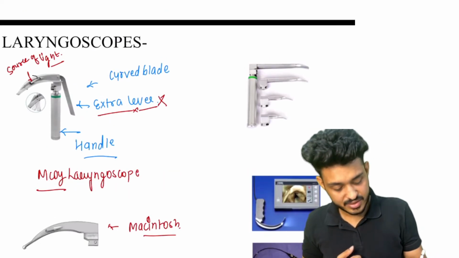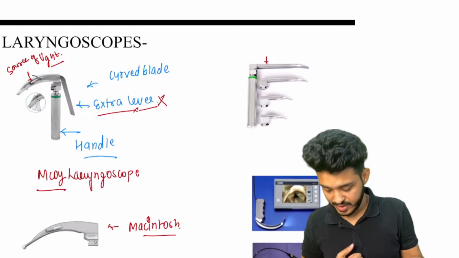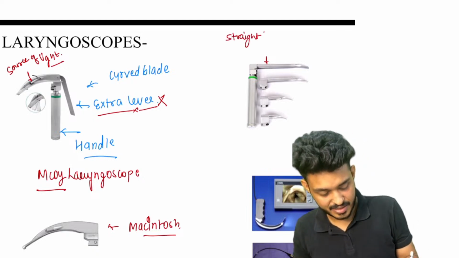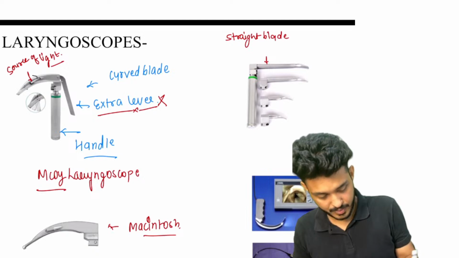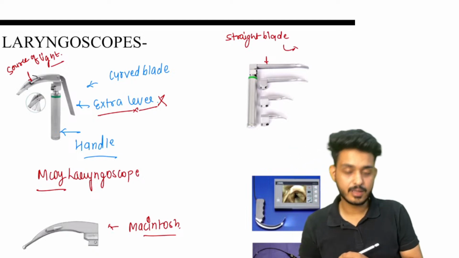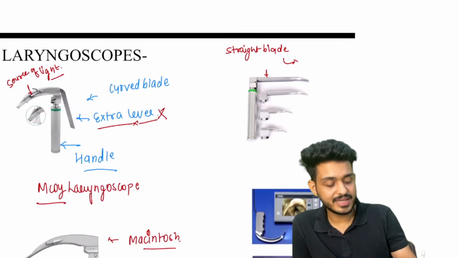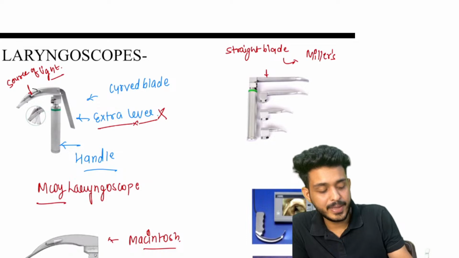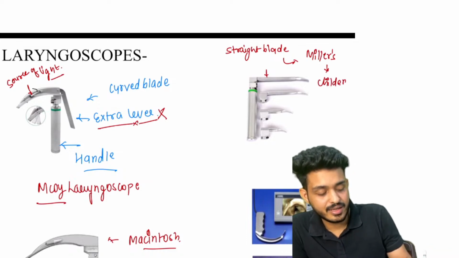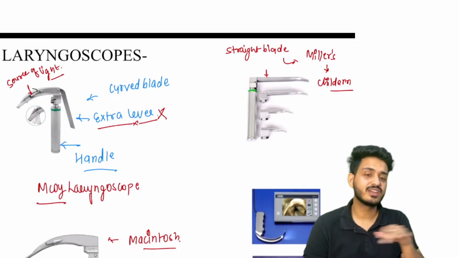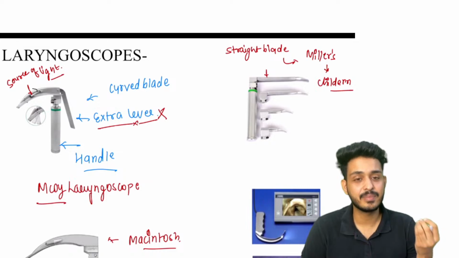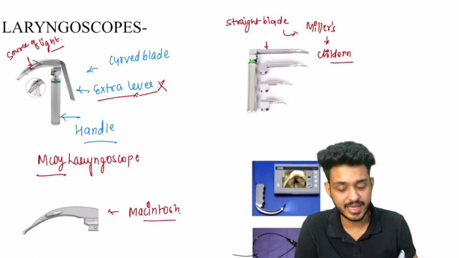Okay, this one is your straight blade. Look here, guys, this one is your straight blade, also known as Miller's. This is known as Miller's laryngoscope. This is what we use in children. बच्चे सीधे होते हैं, children are like straight, you can remember like that. So that would be utilizing the straight blade laryngoscope, that is known as Miller's laryngoscope.